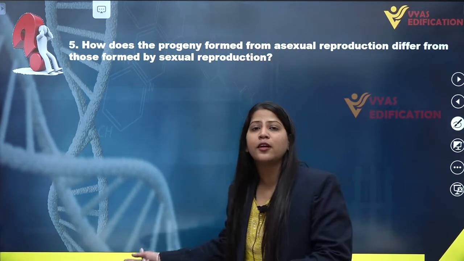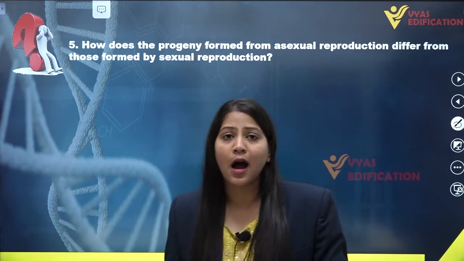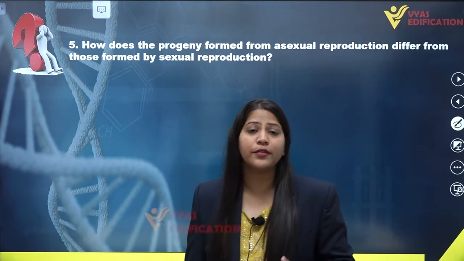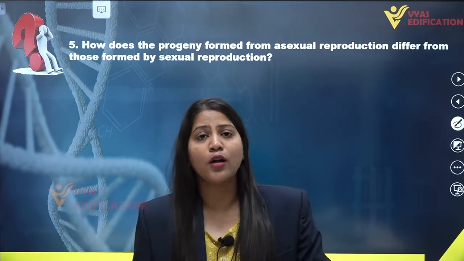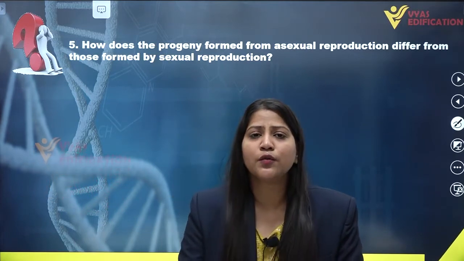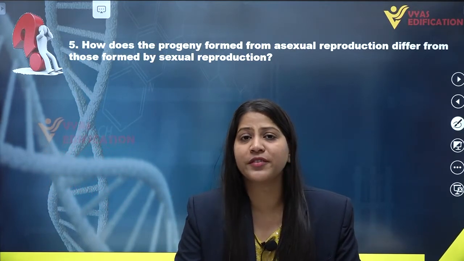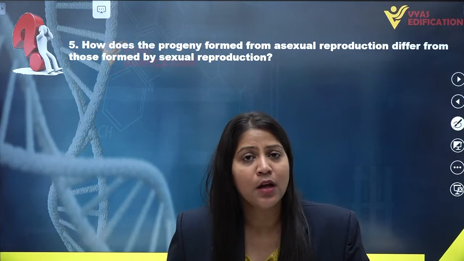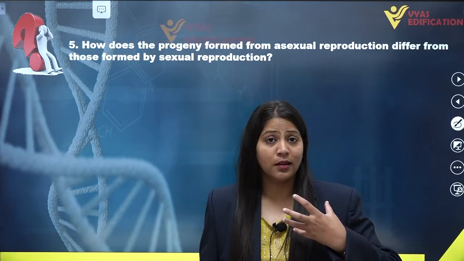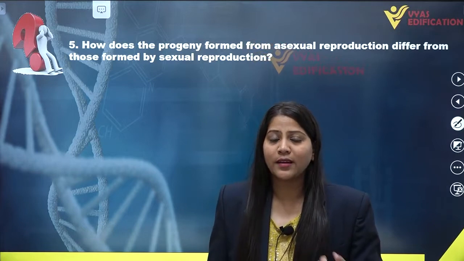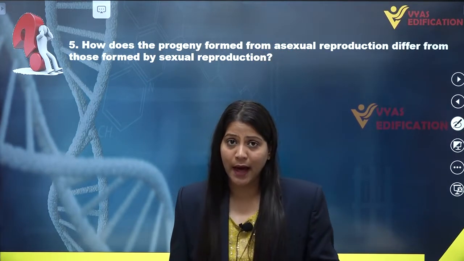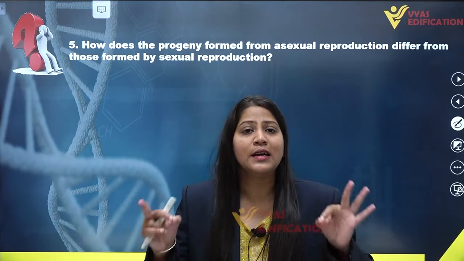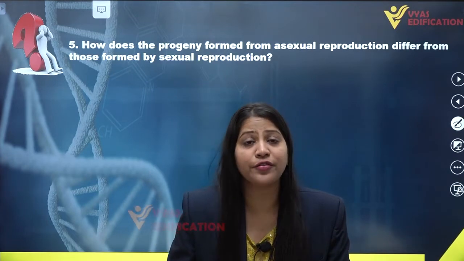Because of no variations, they are less adapted to their environment. Sexual reproduction is also a biological process, which involves two different individuals of different sexes, one male and one female. It is an advanced type of reproduction, in which both individuals produce different kinds of gametes.